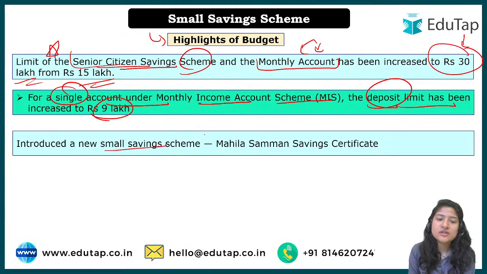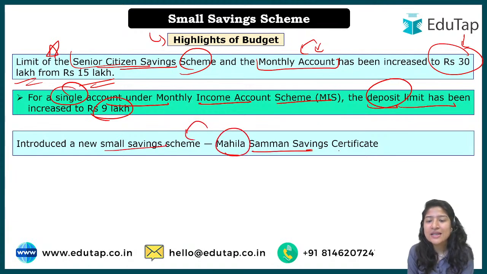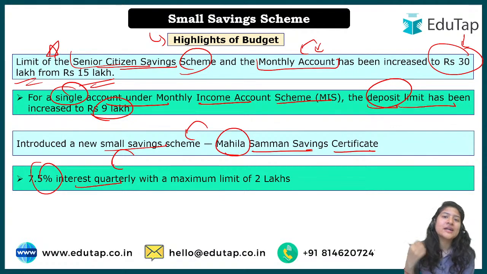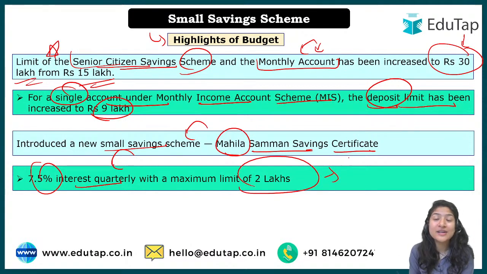Introduce a new small saving scheme. A new scheme has been launched, the Mahila Samman Saving Certificate, and it says that 7.5% interest quarterly will be provided. And currently it has been said that the 7.5% interest will not fluctuate. Okay, but let's see if that happens or not, with a maximum limit of 2 lakh. It has come into effect from 1st April 2023, and it is still March, so you can participate in this till March 2025.